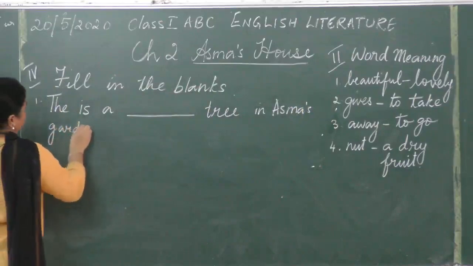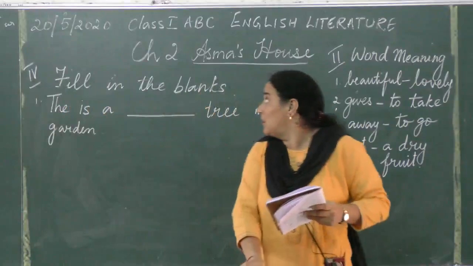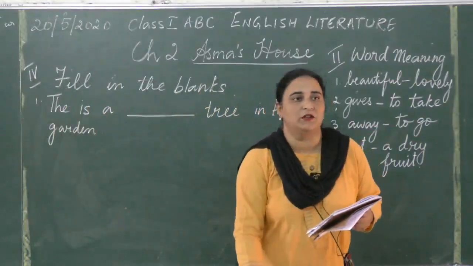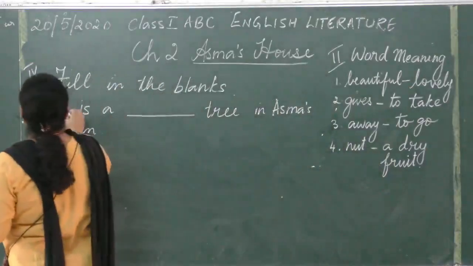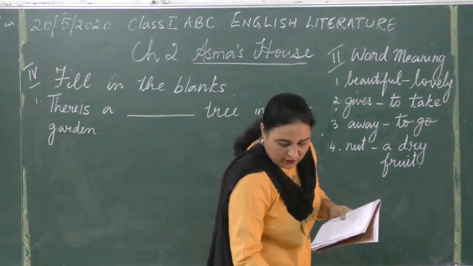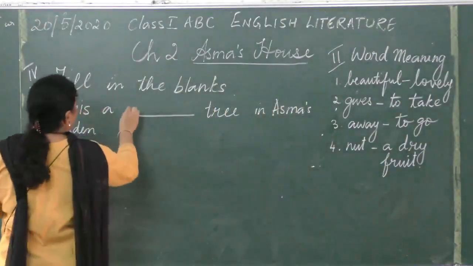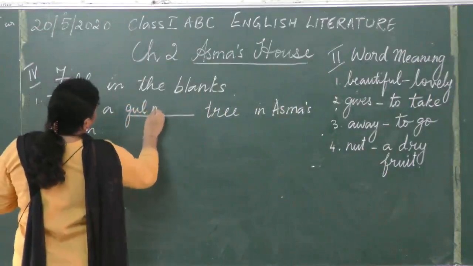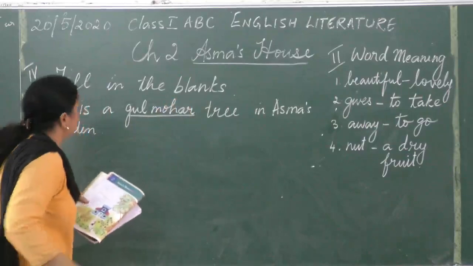So what tree is there? There is a Gulmohar tree. There is a Gulmohar tree in Asma's garden. So you will write the word Gulmohar. There is a Gulmohar tree in Asma's garden.